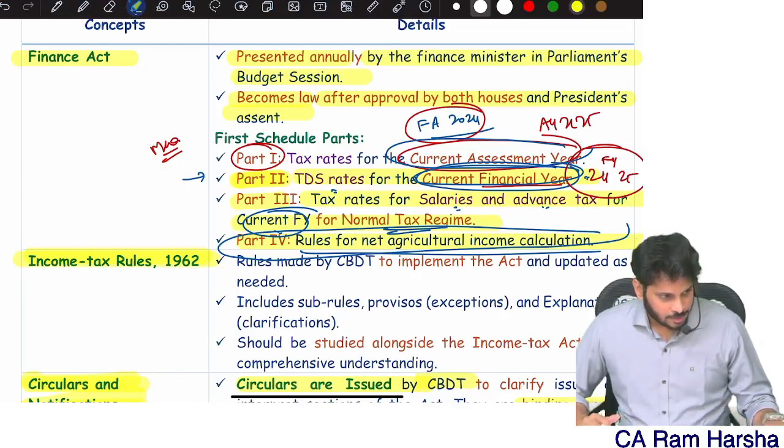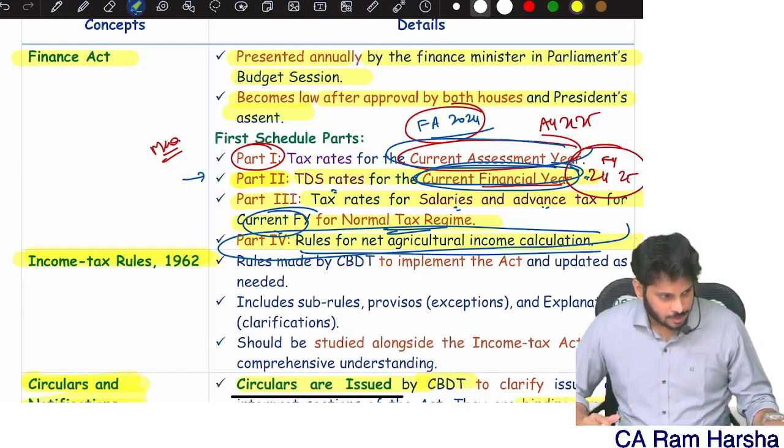Now, salaries is discussed in section 15 to section 17. Only 3 sections are there, but section 17 itself is the lengthiest section. House property is discussed in sections 22 to 27. Business or profession is discussed in sections 28 to 44D, something like that. One section we don't have in our syllabus; in our syllabus we have 44AB, AD, ADA, AE, only up to AE.